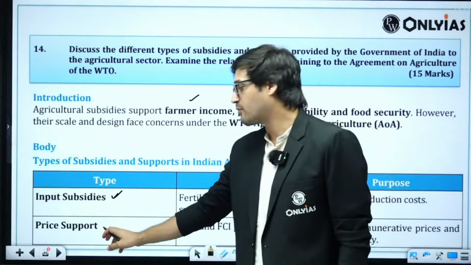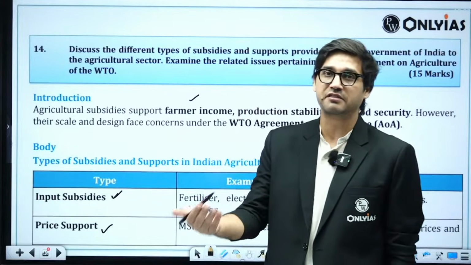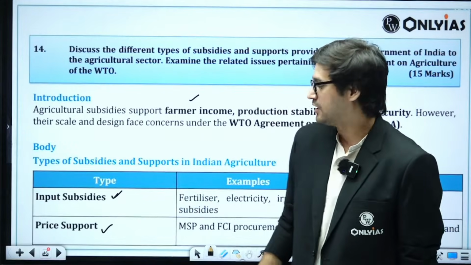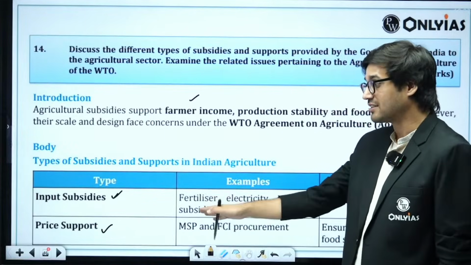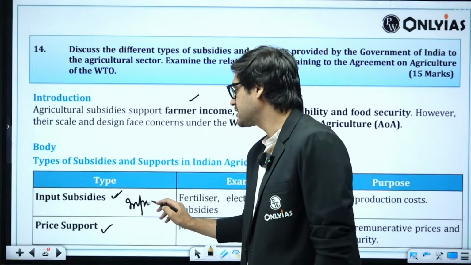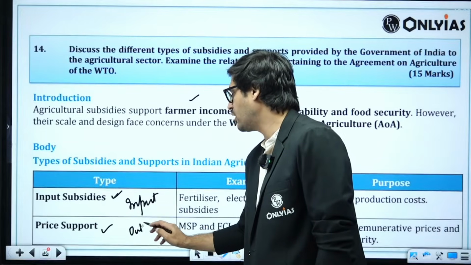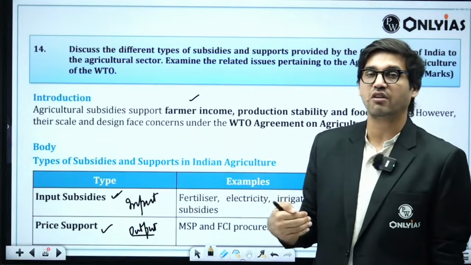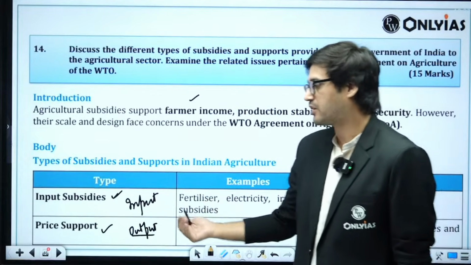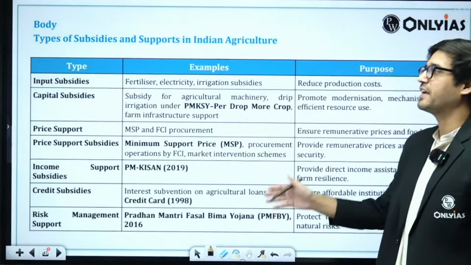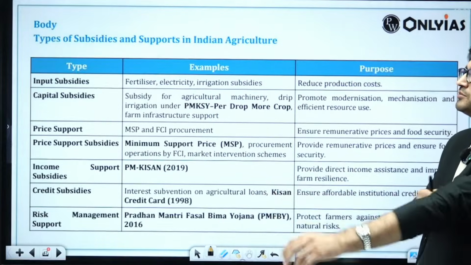Then we can also talk about price support because the WTO considers price support to be a subsidy. Government does actively provide price support, right? You can mention this too, but this is at the output level. What you can do is you can talk about input level subsidies and then you can talk about output level subsidies, right? Input level, this is what we call farm subsidies. Output level, we can talk about price support, right? Explain them if you possibly can.